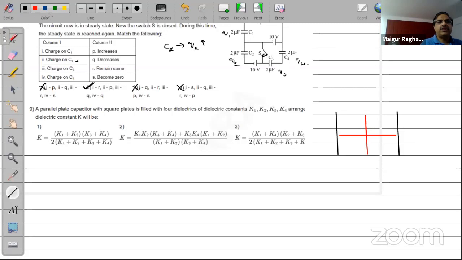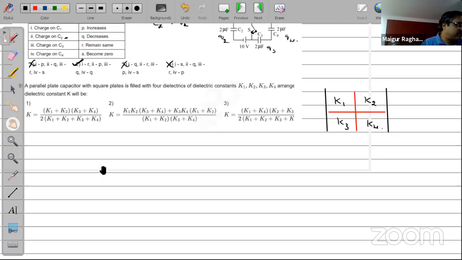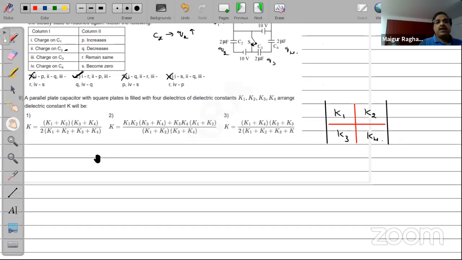Arrangement is like this. All right, so there is K1, K2, K3, K4, right? So instead of 2, 2, they have given 4 dielectrics here. They have arranged it in this way. Now I have to find out what is the effective capacitance of this. That is the challenge that you have. This is question number 9, isn't it? Yes, 9. I need to obtain this.